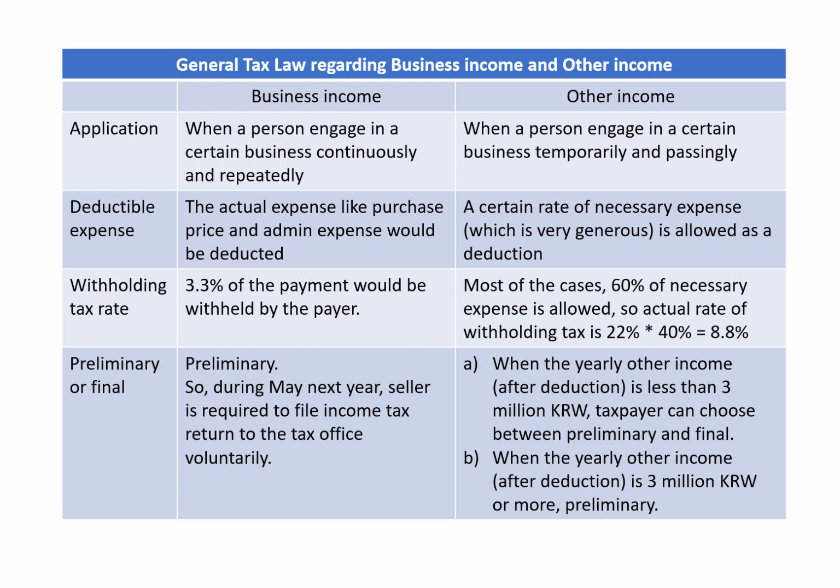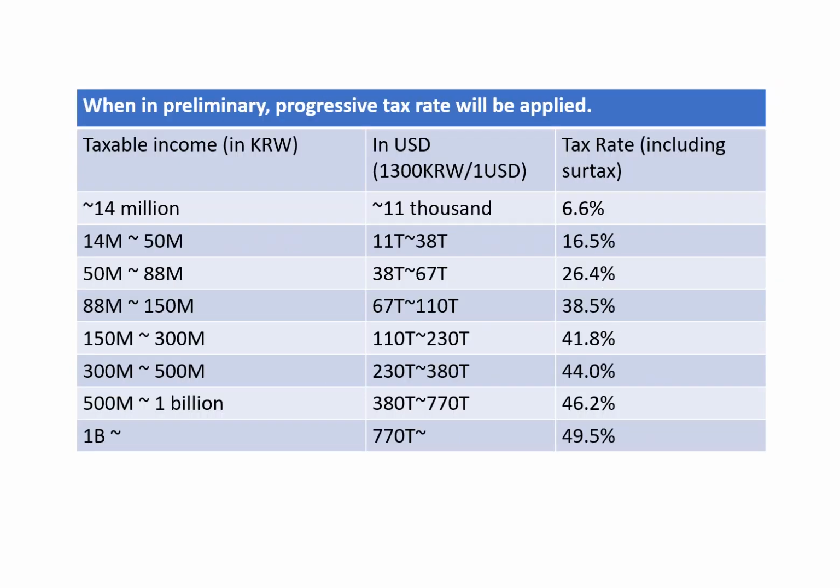Number two, when the yearly other income after deduction is 3 million Korean won or more, then it should be preliminary. Preliminary only. When this is considered preliminary, then the progressive rate will be applied.